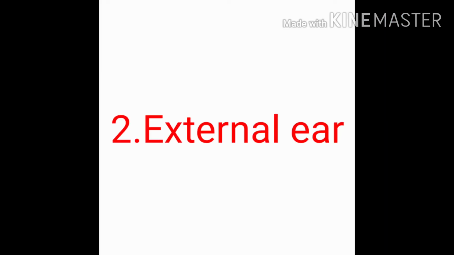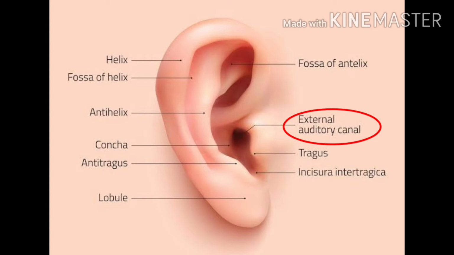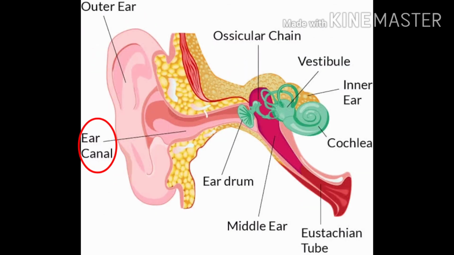External ear. It is the visible part of the skin on either side of our head. It is a flap-like structure called the pinna. It leads to the ear canal. The pinna is crumpled and made up of cartilage. Pinna has ceruminous, meaning wax-producing, and sebaceous glands. These help to keep the ear canal lubricated and prevent dust and other particles from entering our ear canal. The ear canal is also called the auditory meatus.